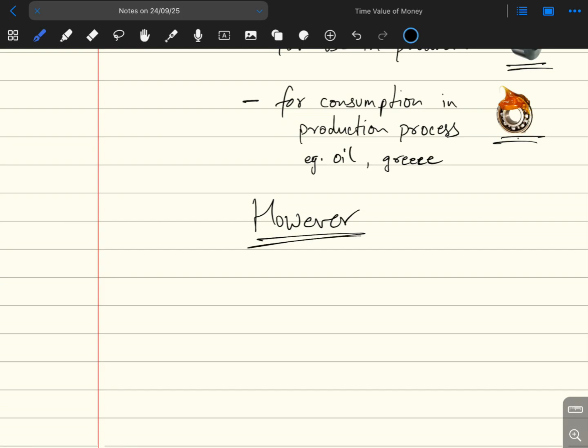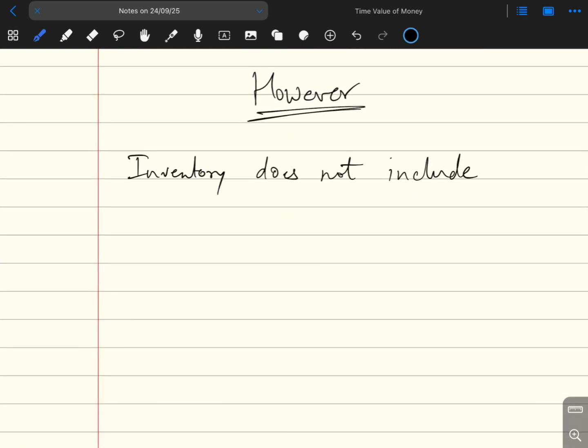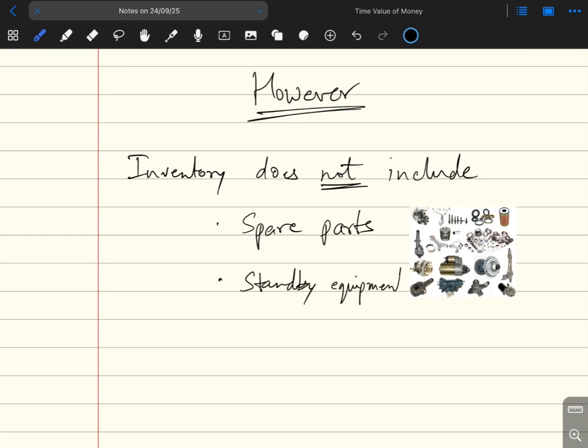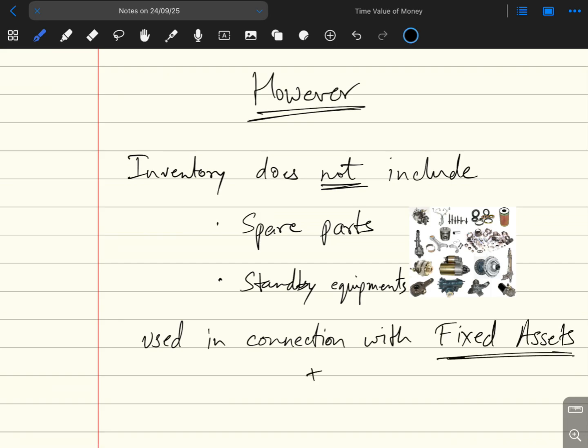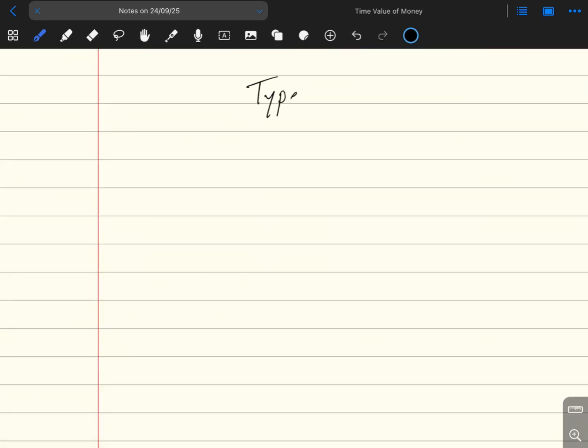However, there are certain exceptions. Inventory does not include spare parts and standby equipment that are used in connection with fixed assets and those whose use is irregular. For example, spare parts of machinery which is used in manufacturing. This is because they are classified as fixed assets of the company and not inventory. Now that we have understood what inventory is, let us go ahead and see the types of inventories.